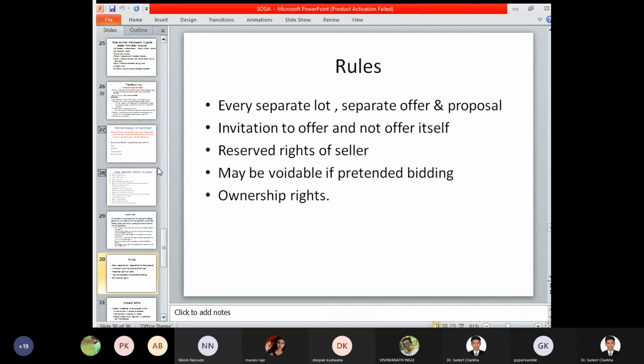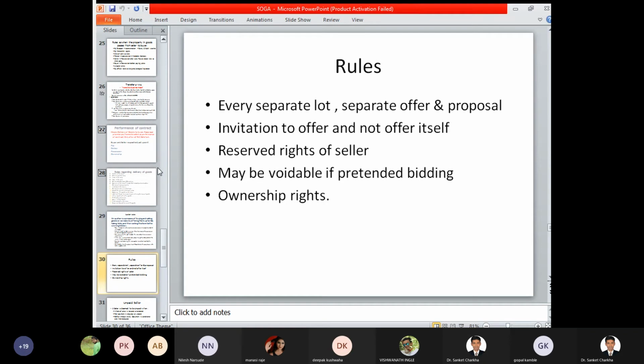Then at this stage we can identify that a pretended bidding, that is, they are deliberately trying to increase the price of the product. So we can say that if a particular product's price is being increased at a very late stage for a particular purpose or motivation, then a pretended bidding is being undertaken.